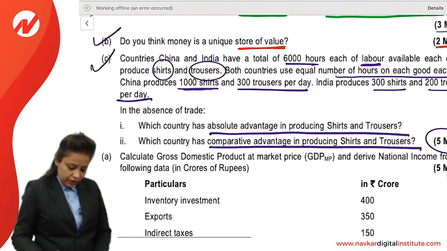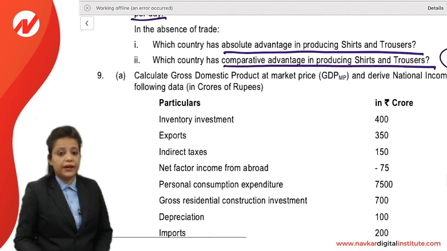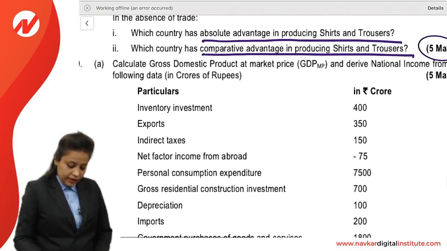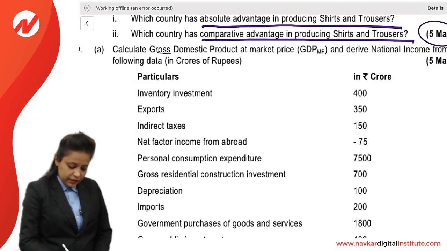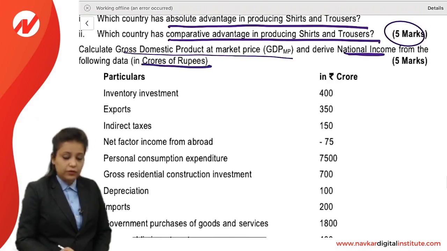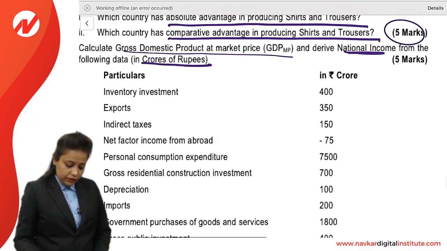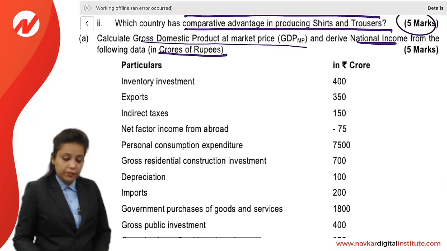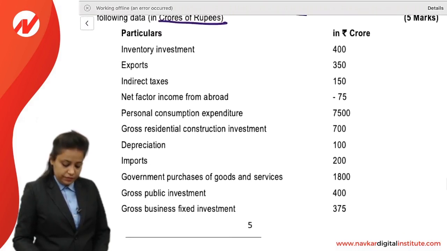So friends, now coming to the next question, question number 9A. Calculate GDP at market price and derive national income from the following data in crores of rupees. So you have to calculate GDP at market price and derive national income.